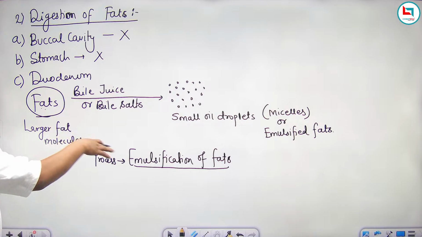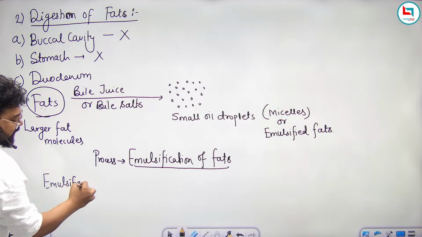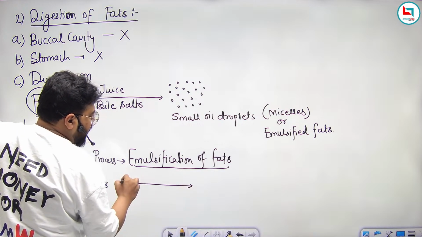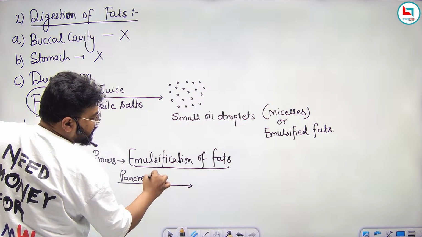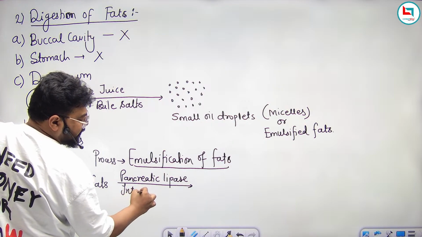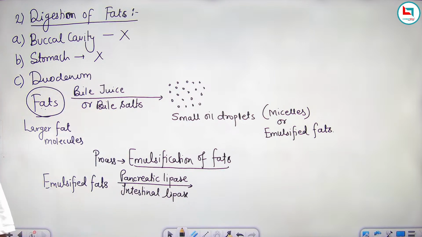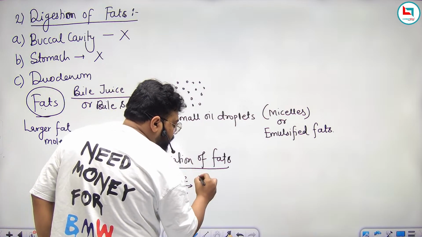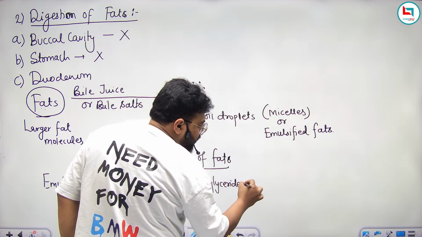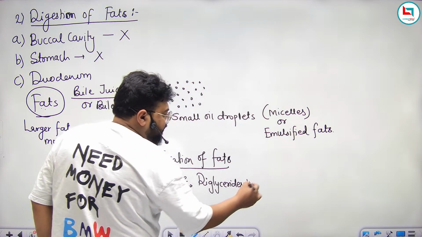After that, on these emulsified fats, the enzyme from pancreatic juice, that is pancreatic lipase, and the enzyme from intestinal juice, that is intestinal lipase, act, and they convert these emulsified fat first into diglyceride plus fatty acids. Diglyceride plus glycerol.